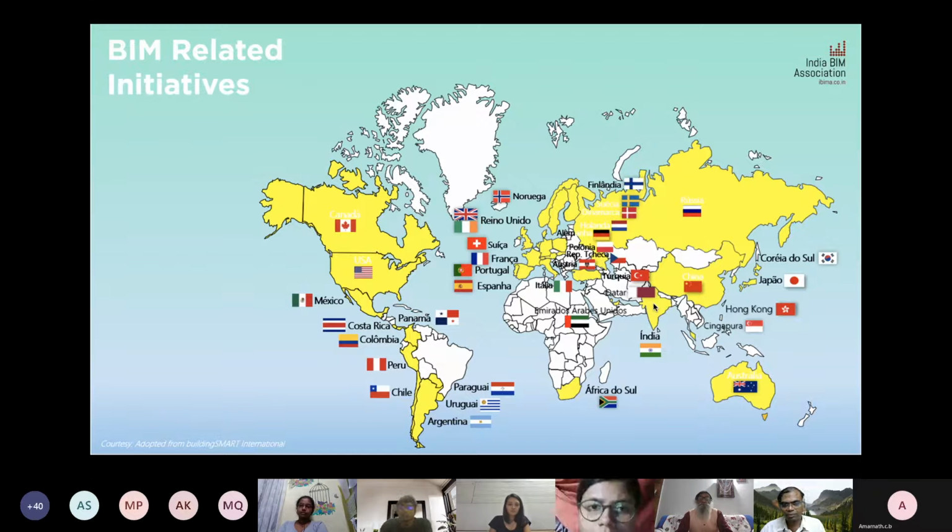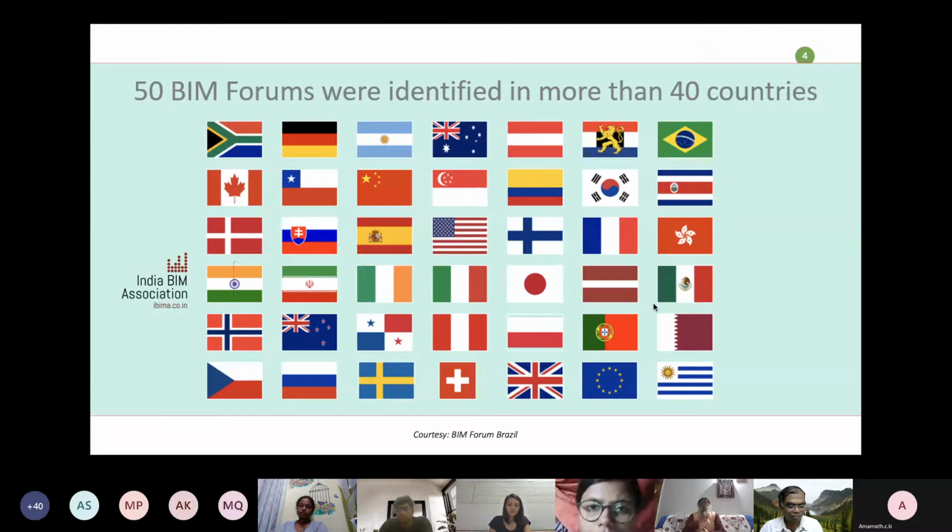It's mainly to connect the people of different service areas to come together for delivering the services. And these are the countries where you can see such BIM forums and initiatives. One of the good things is our India BIM Association is a little bit older than many other forums. For example, Brazil was a recent initiative. UAE was a recent initiative. Roughly 10 plus initiatives happened after our initiative started. We started way back in 2016. So you just Google India BIM Association, you'll find the forum portal, and you are welcome to become a student member.